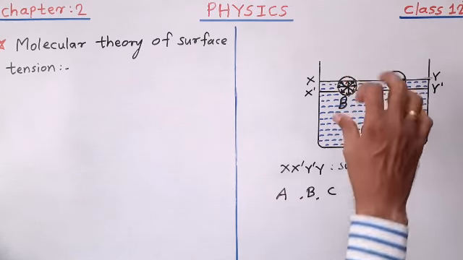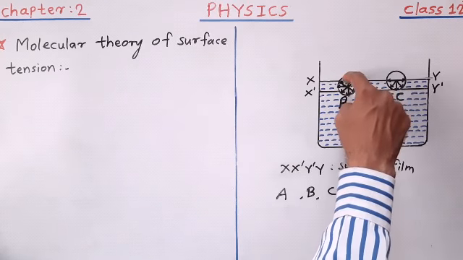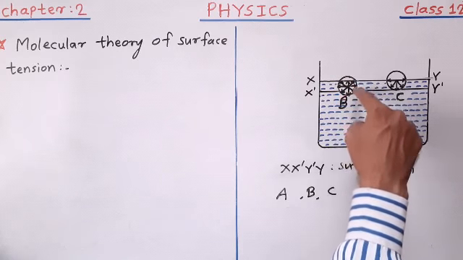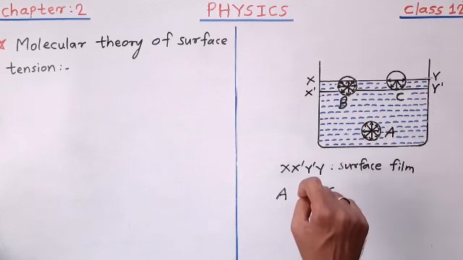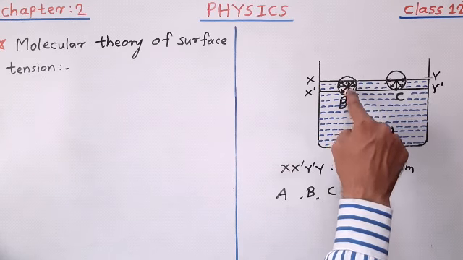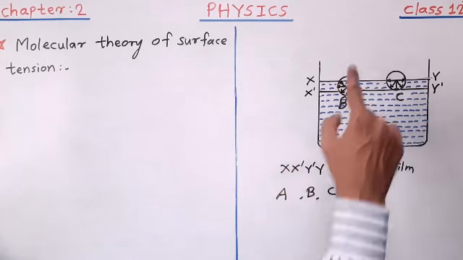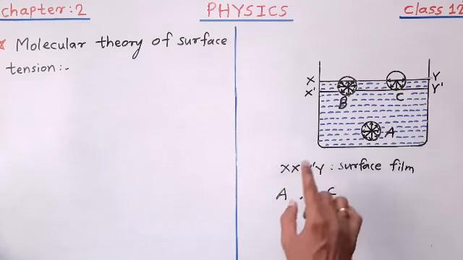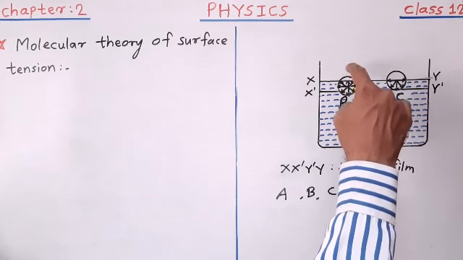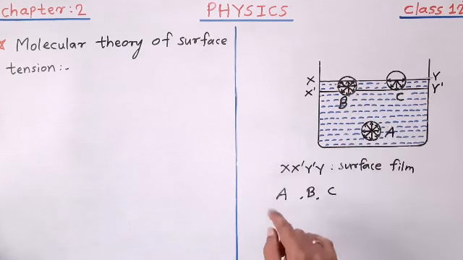As the air molecules are fewer compared to the liquid molecules, the adhesive force acting on molecule B is smaller than the cohesive force.